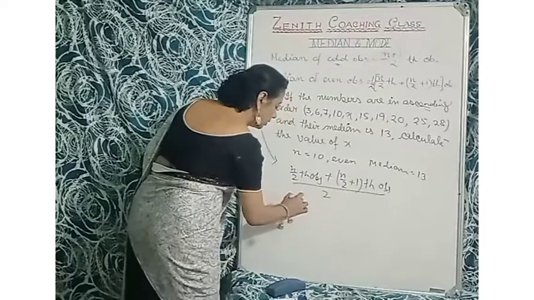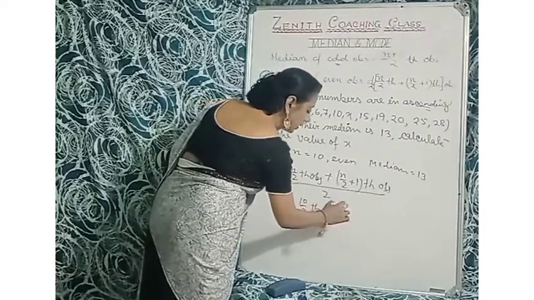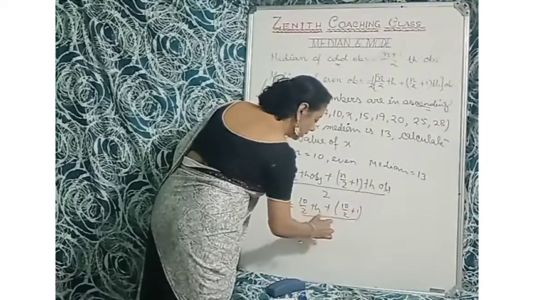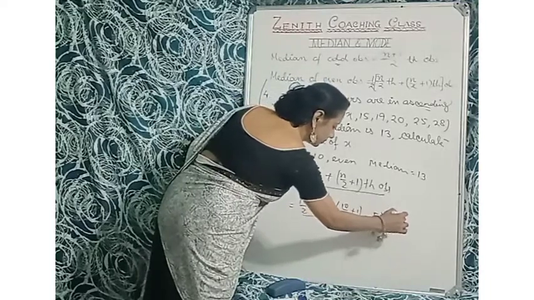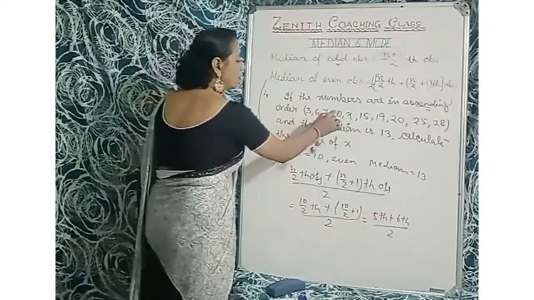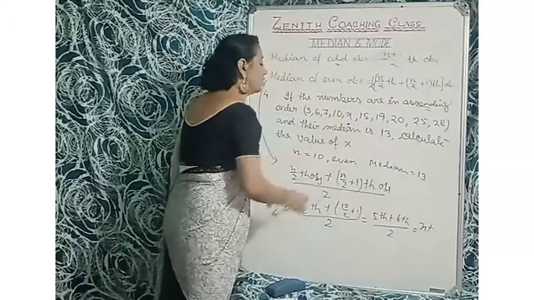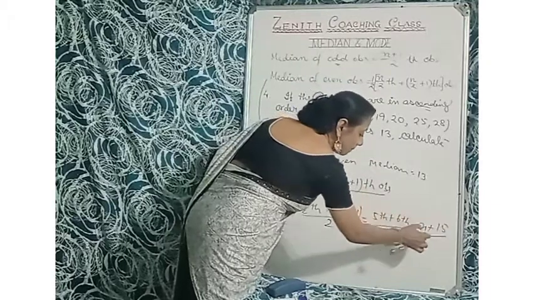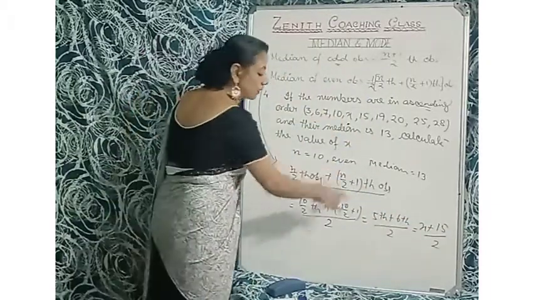So here, 10 by 2th observation plus 10 by 2 plus 1th observation, by 2. So here it is 5th plus 6th by 2. The 5th observation is 1 2 3 4 5, so the 5th observation is x, plus the 6th observation is 1 2 3 4 5 6, so 15. So x plus 15 by 2. So here the median is x plus 15 by 2.